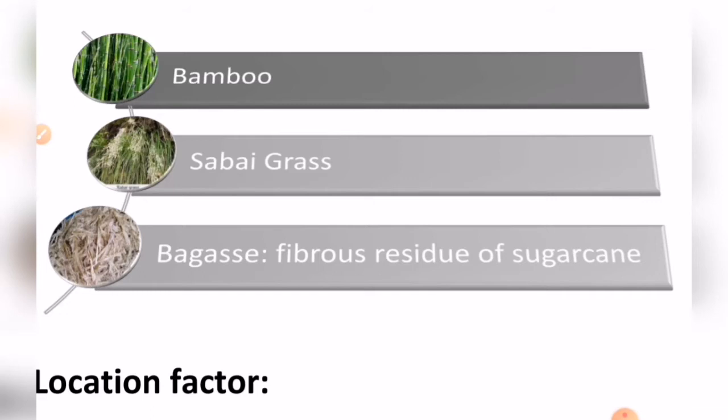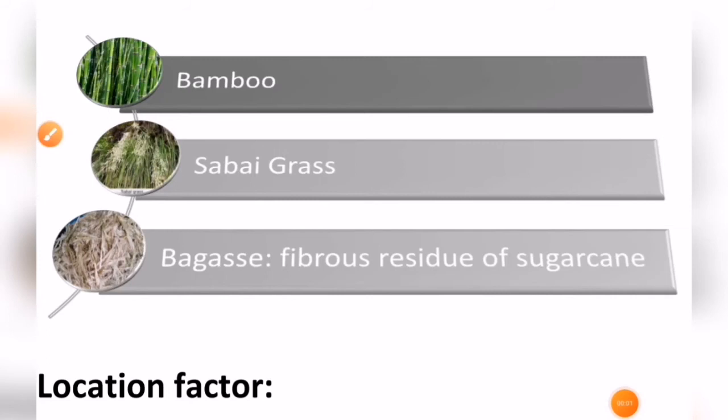Okay, so in bamboo we have seen that it is quickly regenerated, but in comparison to that this is not true for the savai grass, and its production in the states is not as much as bamboo. Okay, so it only grows in the sub-Himalayan tracts of the Shivaliks and the Tarai area.